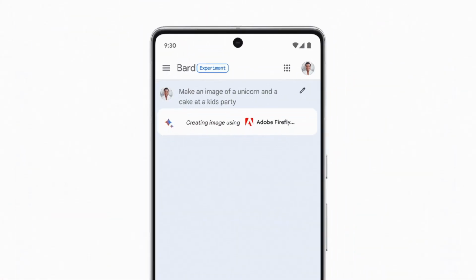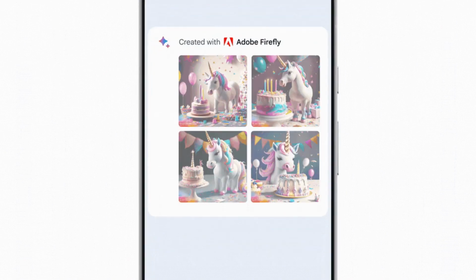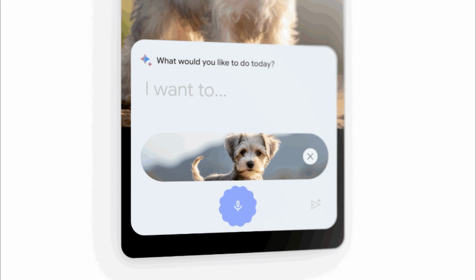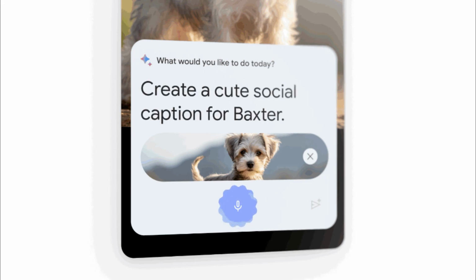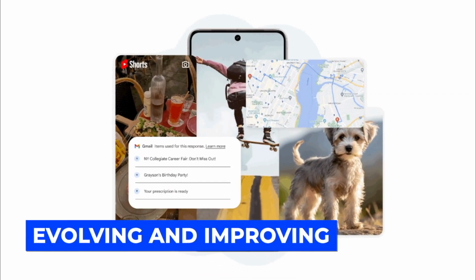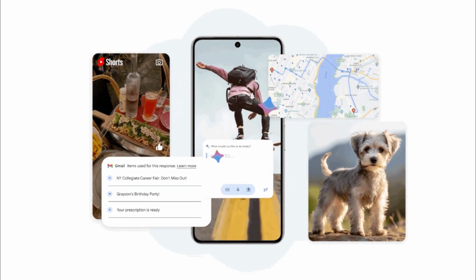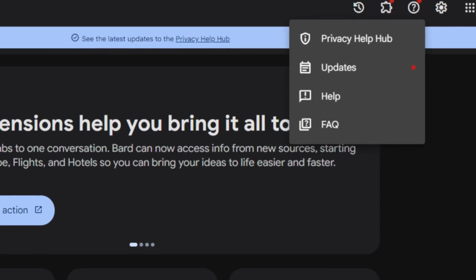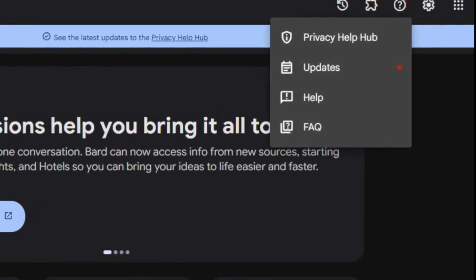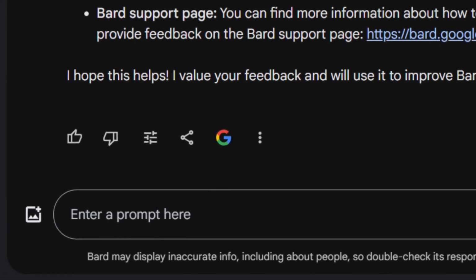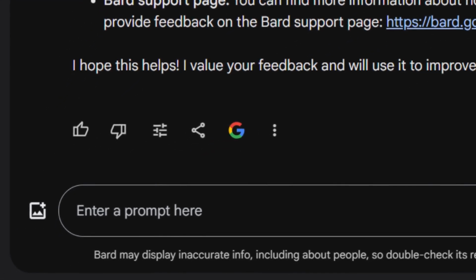intelligence. It's a fascinating platform that allows you to explore the world's imagination through an extensive AI-generated art gallery. Google Bard's algorithm uses machine learning to create unique images and artwork that can be shared with others or used for personal or commercial projects. The platform is constantly evolving and improving, thanks to the feedback received from its users. If you encounter any issues while using Google Bard, you can easily report them by clicking on the menu icon at the top right corner of the website. In addition, you can give feedback to help Google Bard improve its performance and produce even more impressive and unique